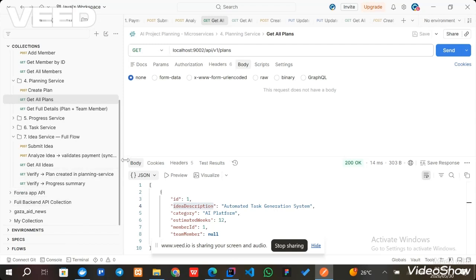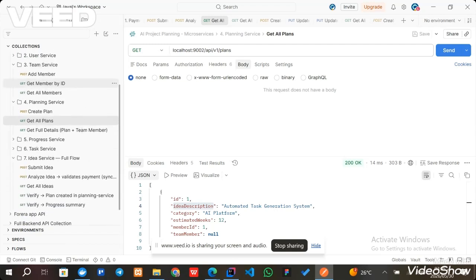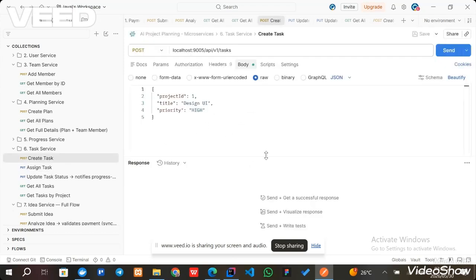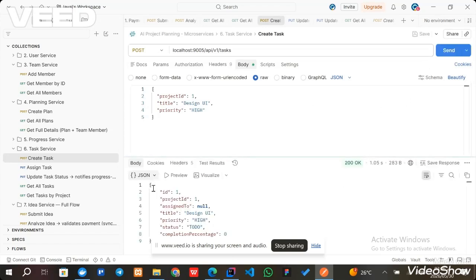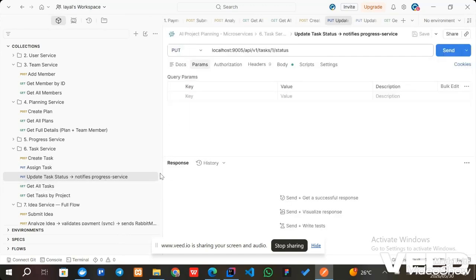Now I want to go to the task service. This is the task service. I want to go to create task. Now I move to event-driven communication. First I create a task. So this is the task. And I want to go to update task status. So this notifies the progress service.